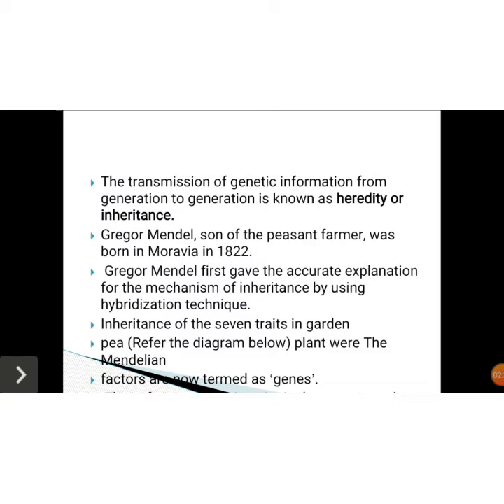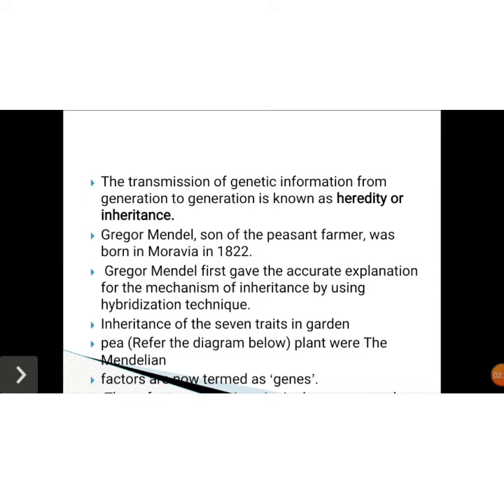Taking the example of the pea plant, Pisum sativum, he took visible characters, that is, 7 contrasting pairs of the pea plant, and performed the experiment. What are the 7 characters he chose? He took some dominant and some recessive characters.